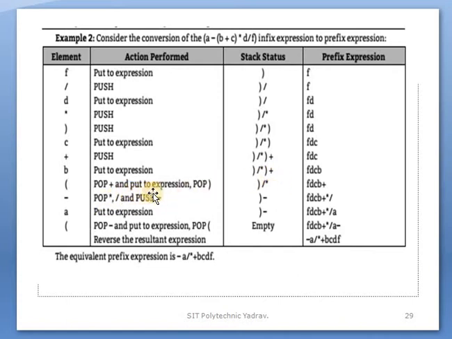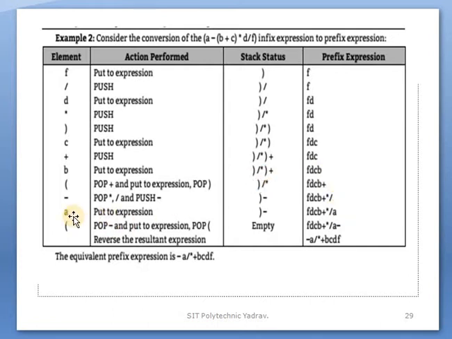Pop the plus and put it in the expression; when the left parenthesis comes, the operators between the right parenthesis and the left parenthesis are popped. After that, the minus operators are popped one by one, and that completes this part. After that, multiplication, and after that division.